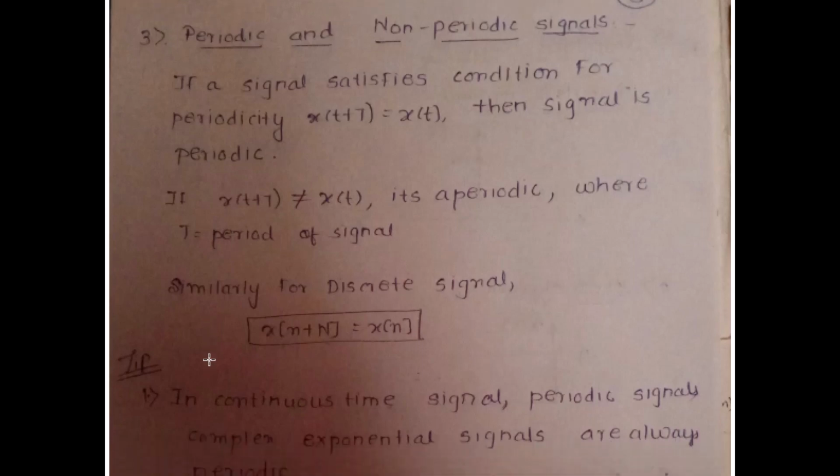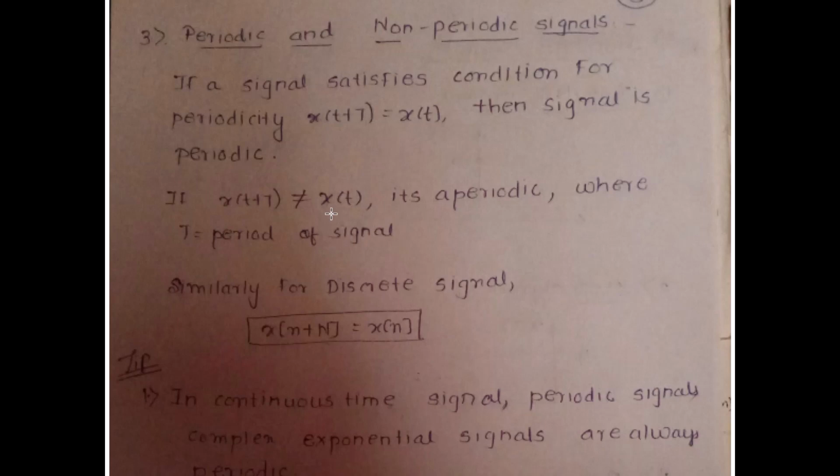Okay. The next kind of signal is the periodic and the non-periodic signal. The periodic signal is basically a signal which satisfies the property x of t plus T is equal to x of t. So what is a periodic signal? It's a signal which repeats itself regularly in equal intervals of time. Whereas if x of t plus T is not equal to x of t, it's an aperiodic signal.